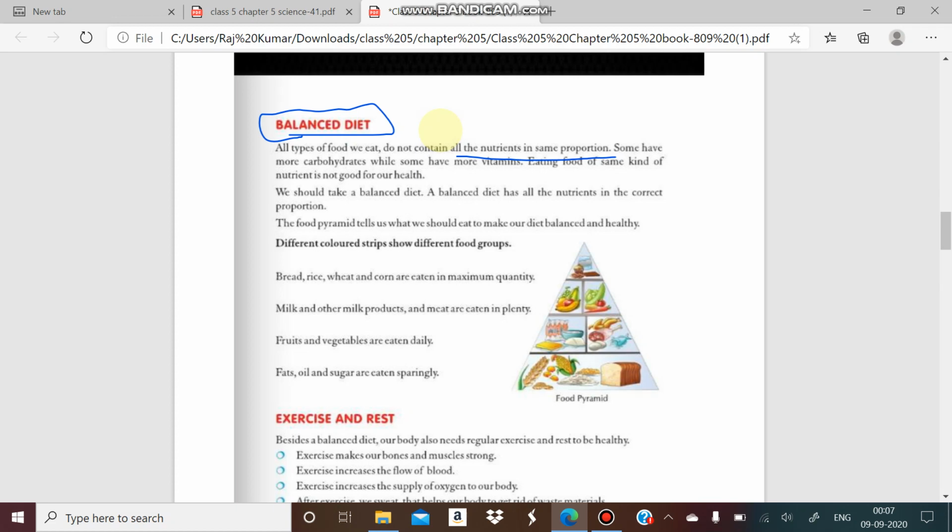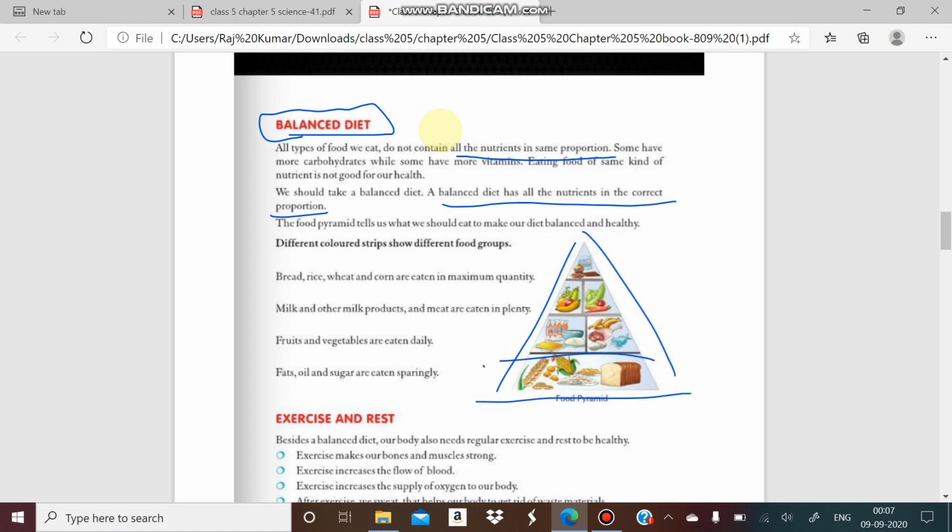So we can say if all the foods which we are eating contain all the nutrients in the same proportions, then that is the balanced diet. A balanced diet is essential for us because it keeps our body healthy and protects us from diseases. A balanced diet has all the nutrients in the correct proportions, in the adequate amount. If you see this pyramid that is made up of all the nutrients,